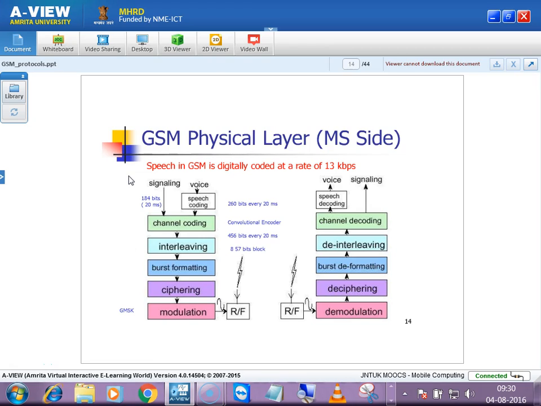That signal will be converted into digital with the help of an analog to digital modulation circuit. We'll have sampling and quantization over there. In your book it is not mentioned, maybe it is out of scope, but you can just go through how an analog signal is converted into a digital signal.